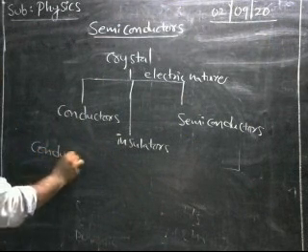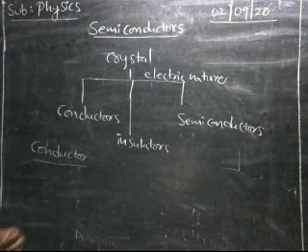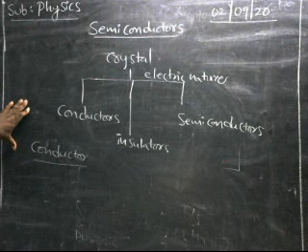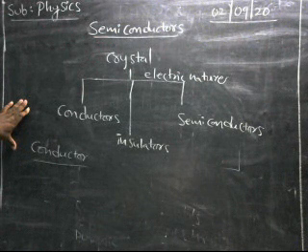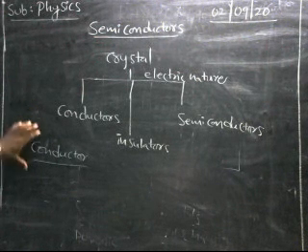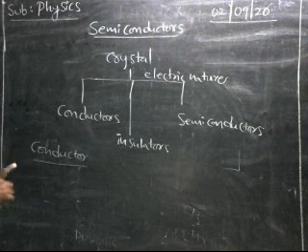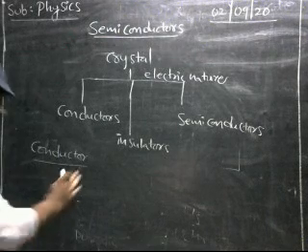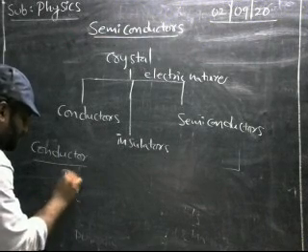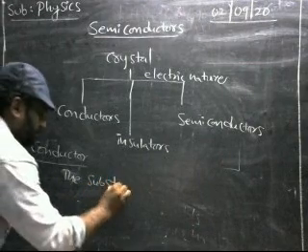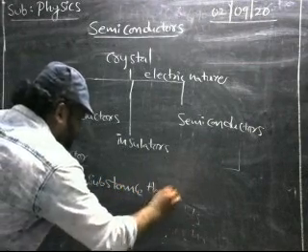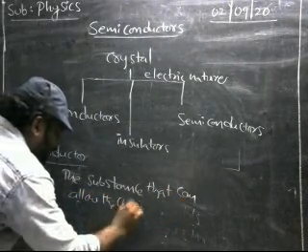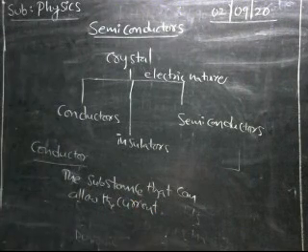What is a conductor? Conductors are the substances that allow the flow of electrons, or we can say the substances that allow the current to pass through them.